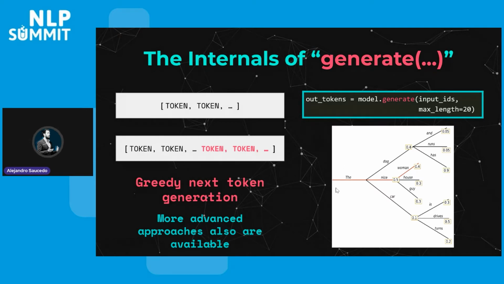Now, in the case of token generation, there are multiple different approaches. But for the sake of simplicity, we're going to use the approach referred to as the greedy approach. This is basically just taking the token with the highest probability, right? So we're going to first generate 1 token, and take the one with the highest probability. Then we're going to send the entire text again for inference. We're going to get the next token, take the one with the highest probability, and then repeat until we're happy, right? So that's how we're going to approach this generate.